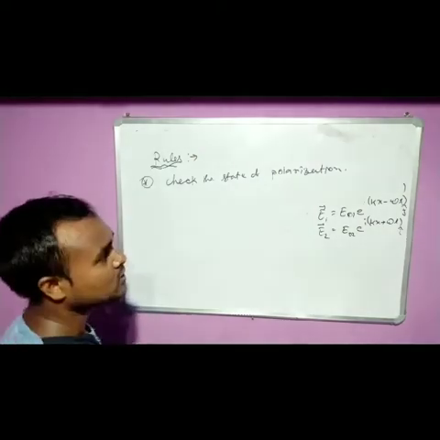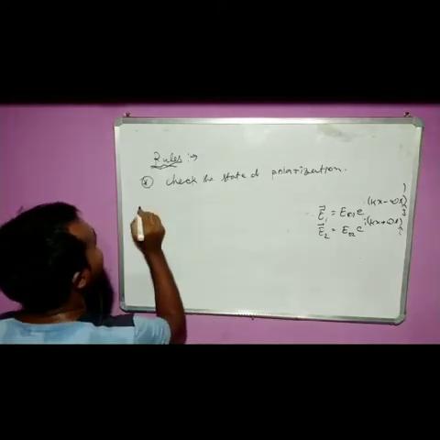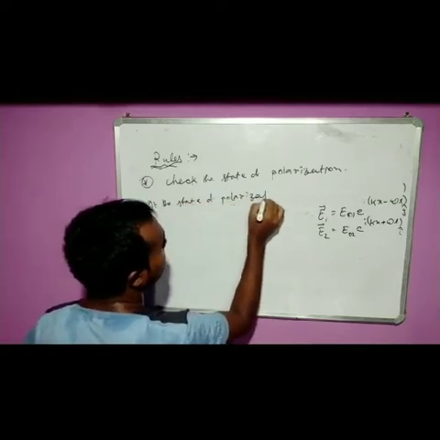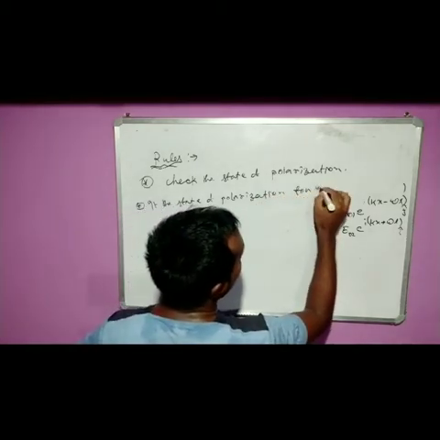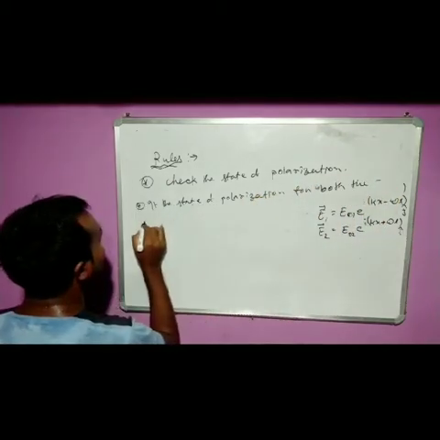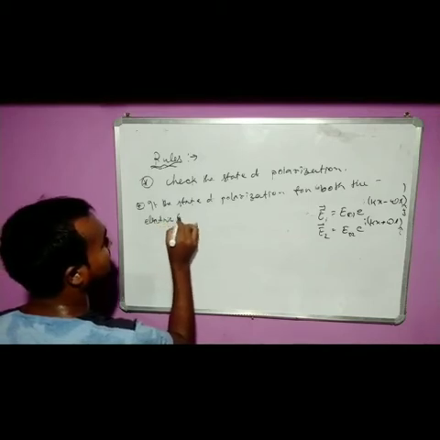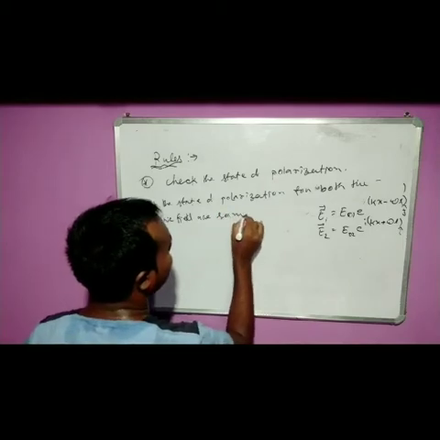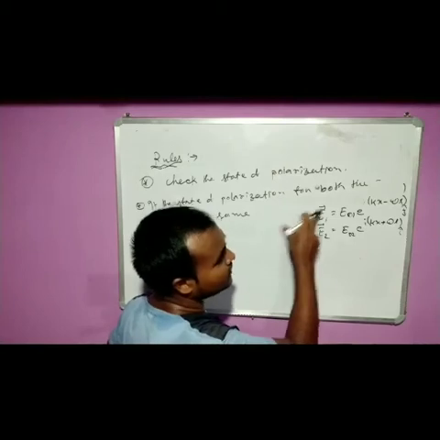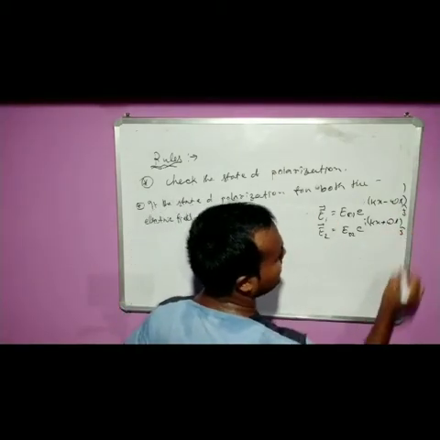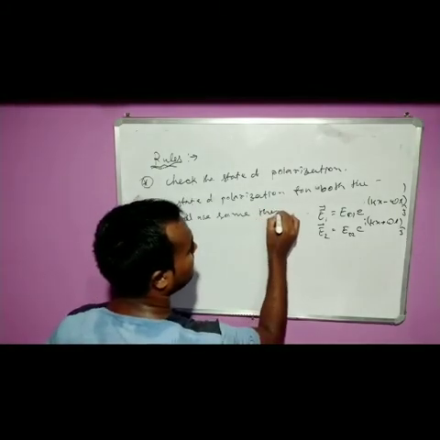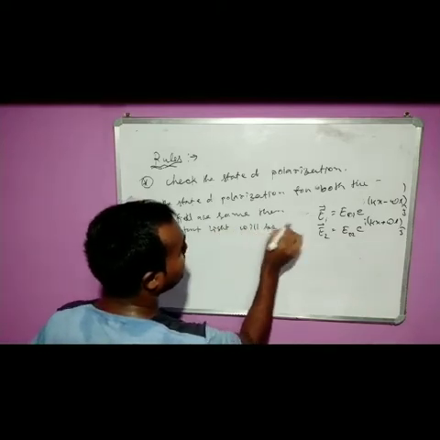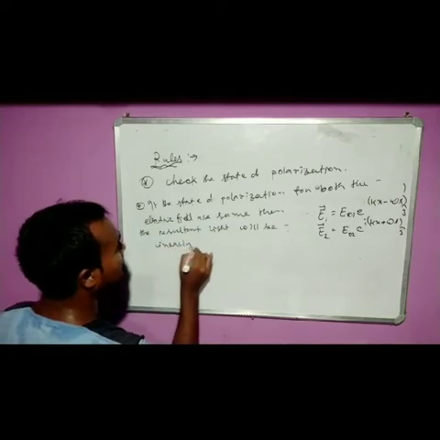So for that you have to first check the state of polarization, that means the direction of the electric field. After getting the direction of the electric field, if the state of polarization for both the electric fields is the same, that is, if the direction of E1 and E2 are the same, suppose along j direction, then the resultant light will be linearly polarized